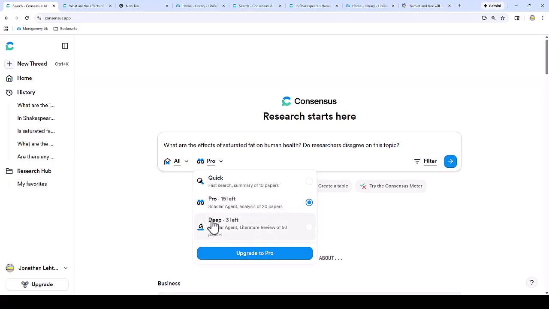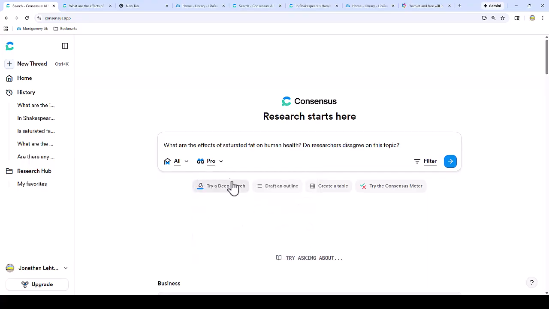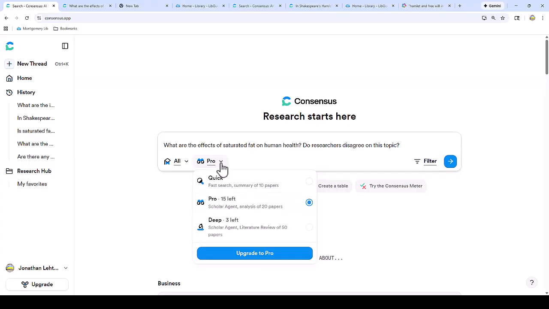Lastly, if I'm very confident in how I worded my research question, I can use up one of my deep searches, which will search 50 articles at once and give a very in-depth literature review. Note that you can only do 3 deep searches per month for free, but you can purchase a monthly subscription to get more searches. It is also possible that the number of free searches may change in the future, but you can really accomplish a lot with just a free account.